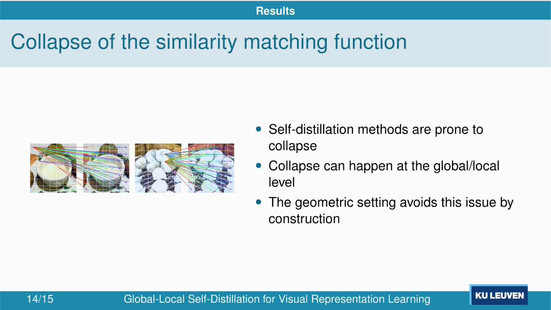In general, self-supervised learning methods, even with a single global loss, are prone to collapse as the training objective admits trivial solutions. Using similarity matchings, the instabilities can be worse, as collapsed local representations lead to matchings where a single local representation is matched to all local representations in the other crop. When such dynamics are observed, the model cannot recover as the local loss makes it even worse. The geometric setting avoids this issue by construction.